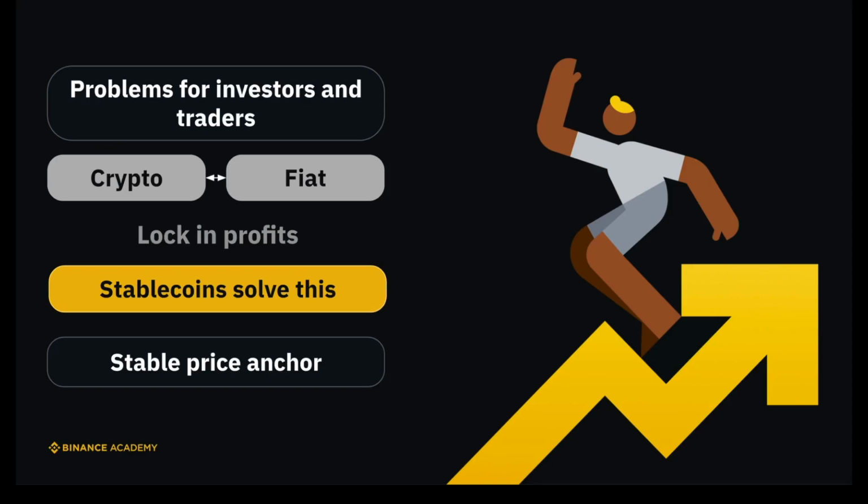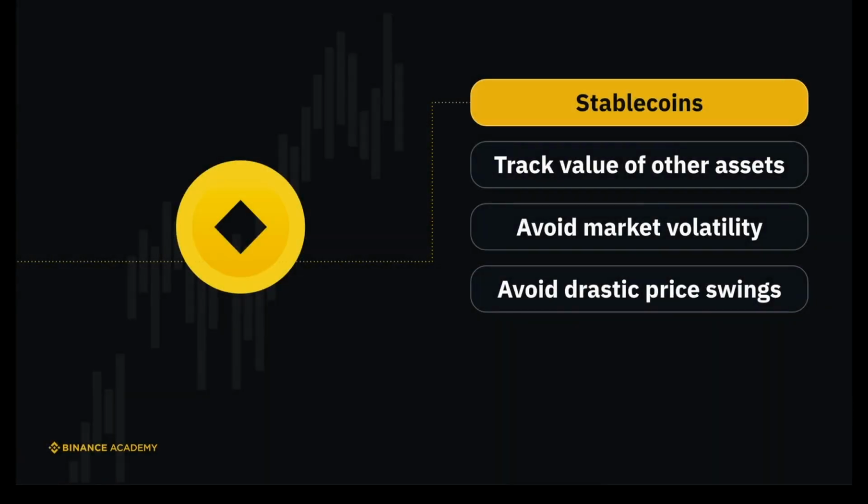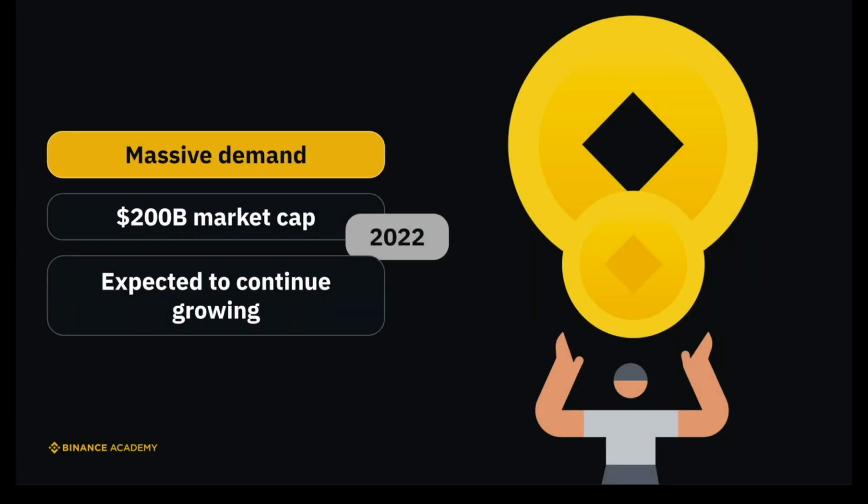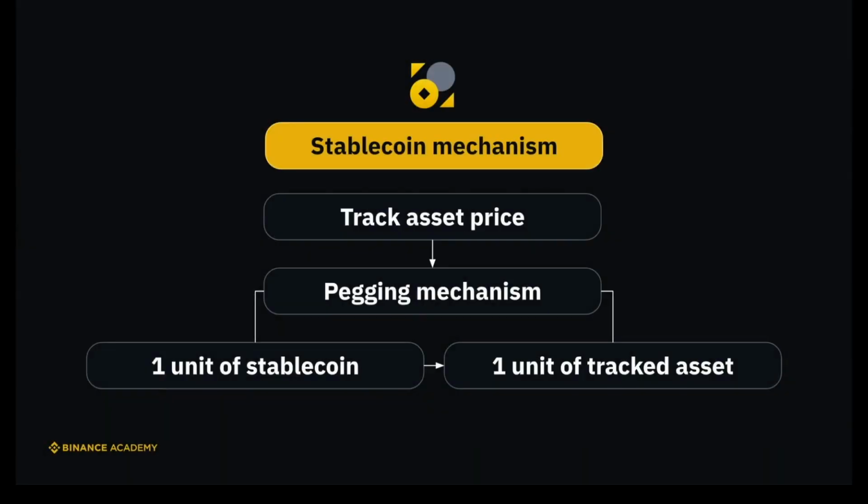Stablecoins can help avoid such problems by providing a stable price anchor within the DeFi and crypto markets. Stablecoins are digital assets designed to track the value of other assets, typically fiat currencies like the dollar or euro. As such, stablecoins can offer traders, investors, and merchants the option to avoid market volatility and potentially drastic price swings. The demand for stablecoins is massive. The total market capitalization of stablecoins reached nearly $200 billion at the peak in early 2022 and is expected to continue growing. So, how do stablecoins work?